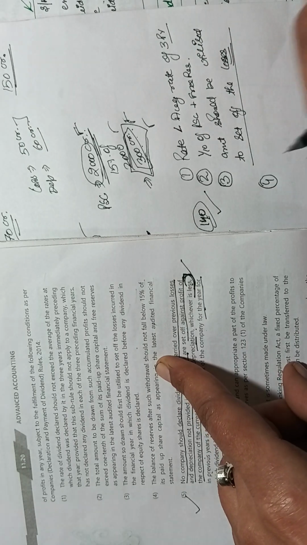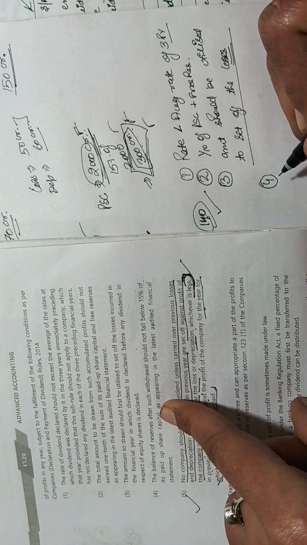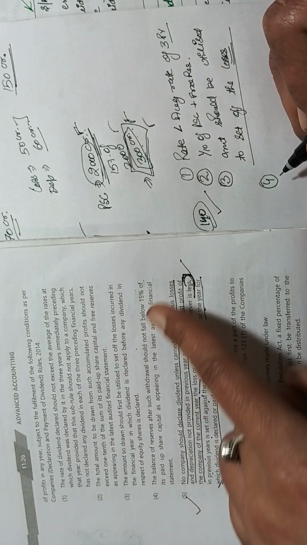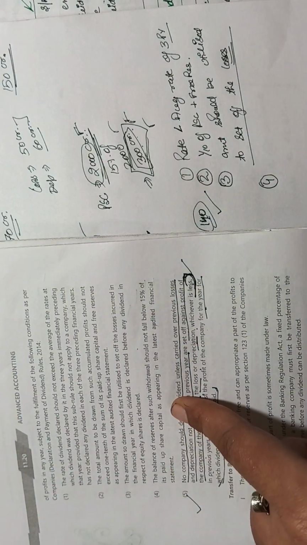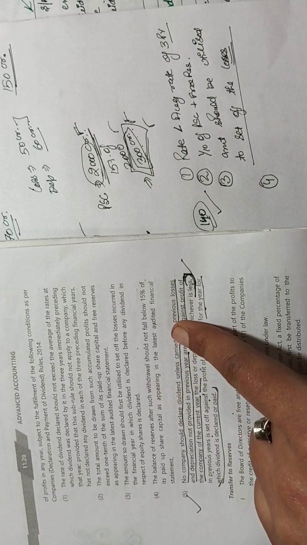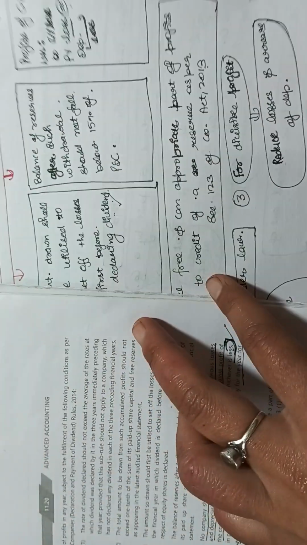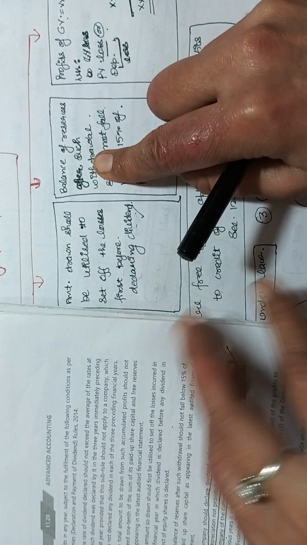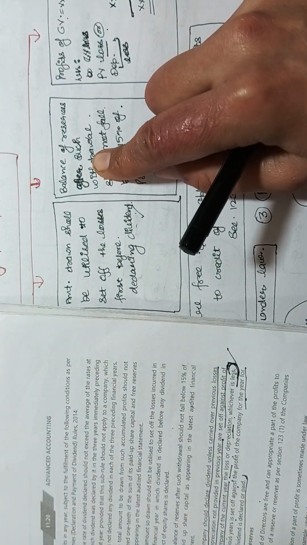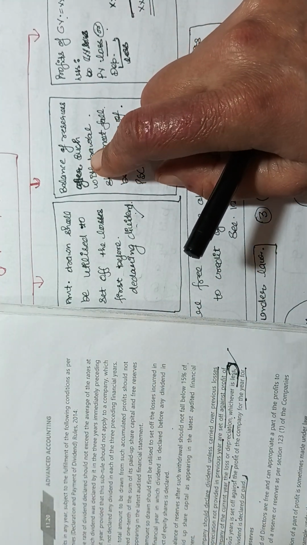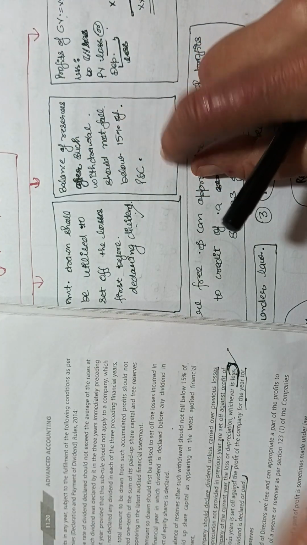And then fourth is the balance of the reserves after such withdrawal should not fall below 15% of its paid up share capital as appearing in the latest audited financial statement. The fourth condition I have discussed here, the balance of reserves after the withdrawal should be minimum 15% of the paid up share capital.